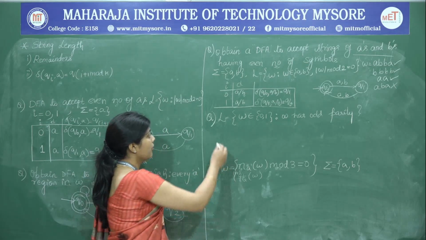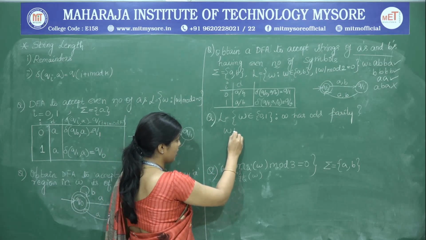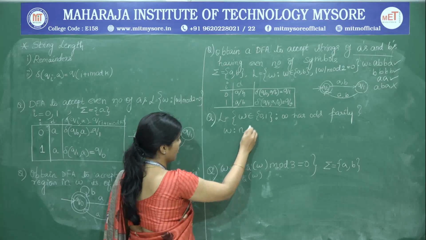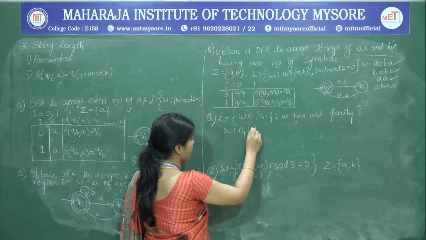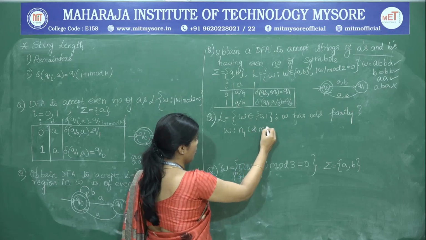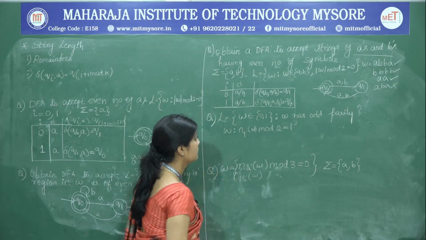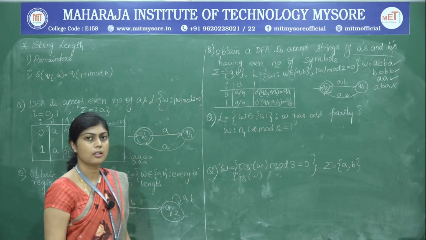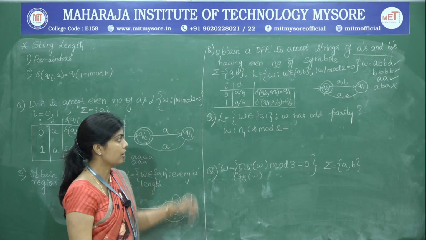So, we can write this as W such that the number of ones in W mod 2 is equal to 1. So, this is how we write the definition for the problem statement.